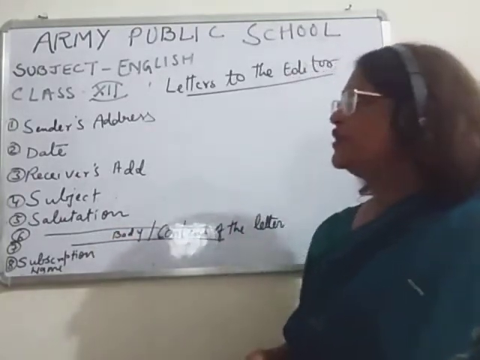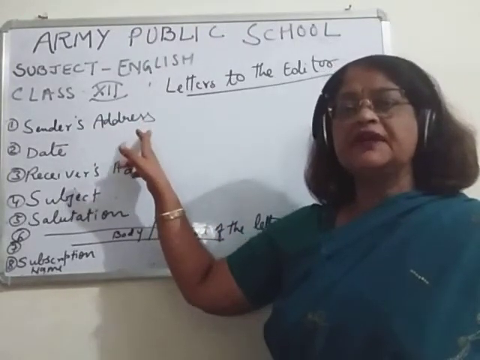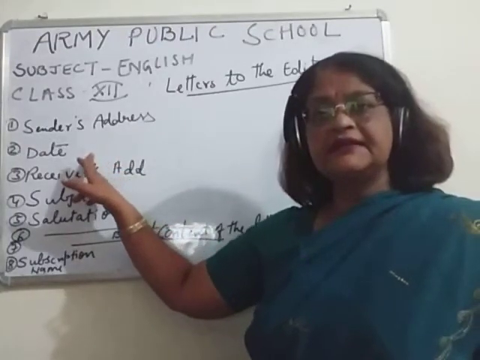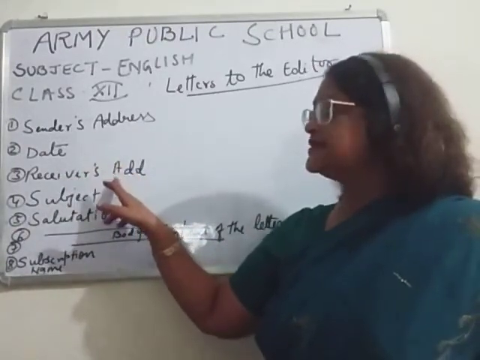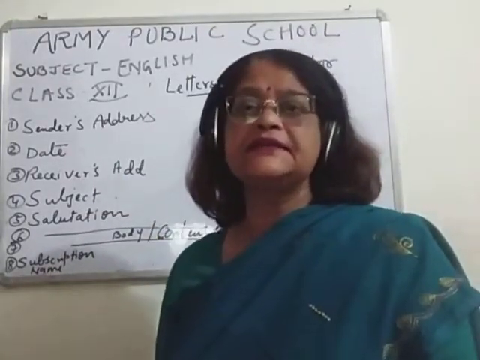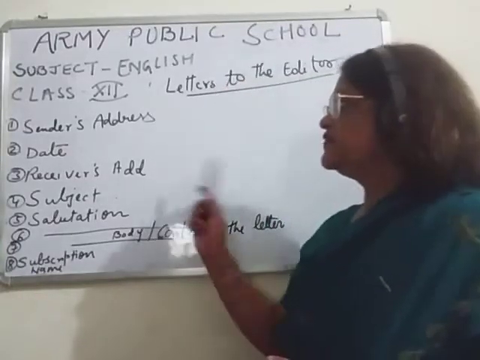First point, children: sender's address. Your second point is date. Third is receiver's address, that is, the address of the person who is receiving the letter.